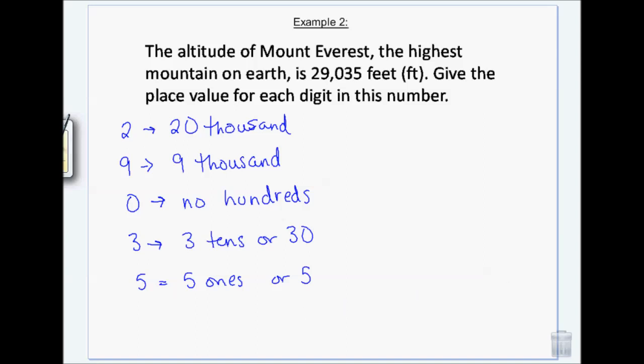The reason I put in the no hundreds is because when you're going from words back to a solid number, if they said 29,035, they didn't put any hundreds in there, right? You have to put a 0 in that space. So anytime there's something that's left out, that's going to be a 0 holding in that place. So I want you to be aware of it. Does that make sense?